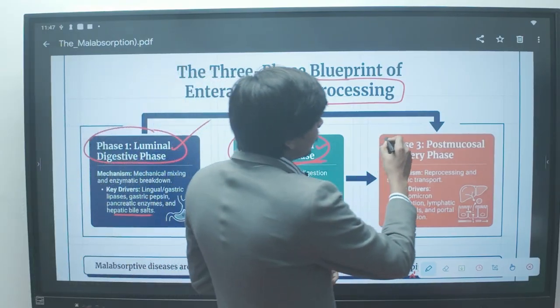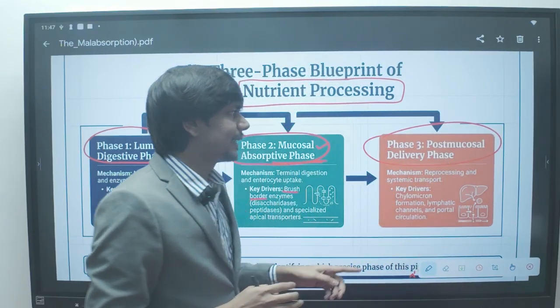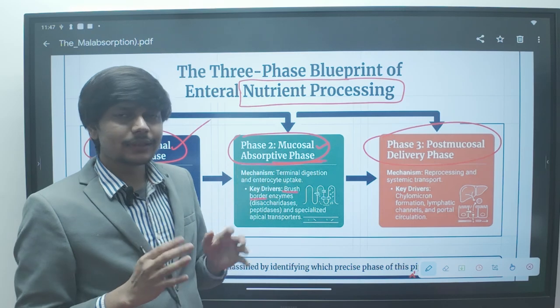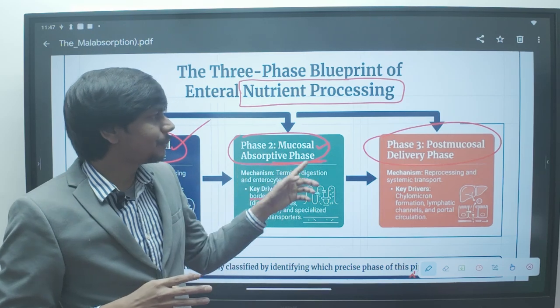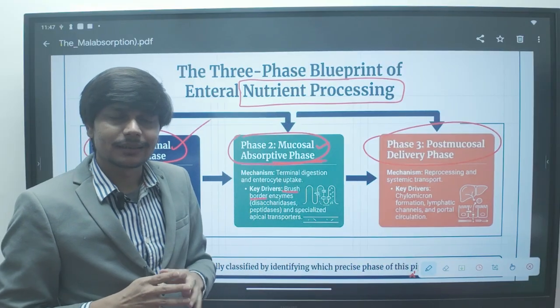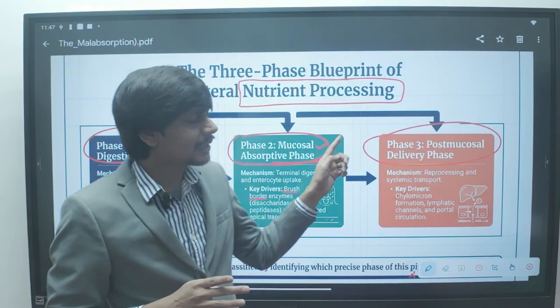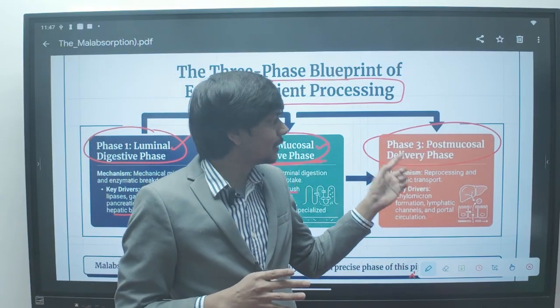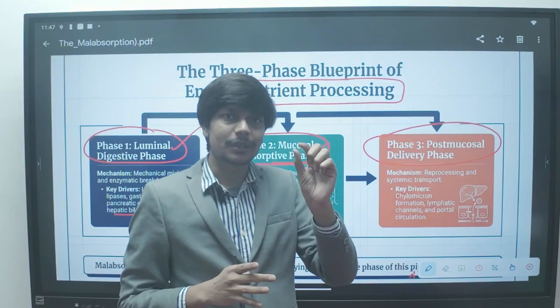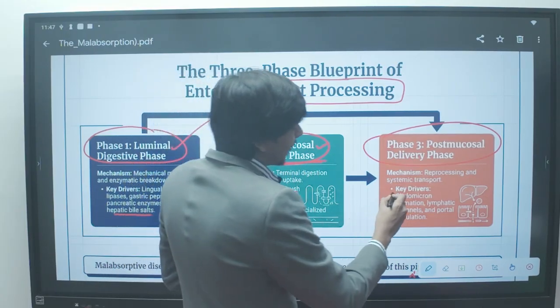The phase 3 of nutrient processing is the post-mucosal delivery phase. Whatever nutrient is absorbed from the mucosa will reach the enterocyte, the cells of the gastrointestinal tract, and in the enterocyte this nutrient will be processed. Fat will form chylomicron.